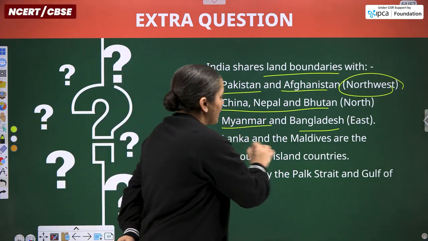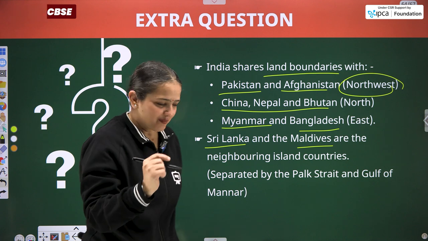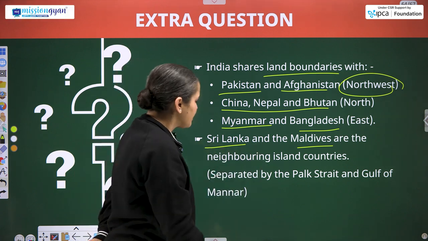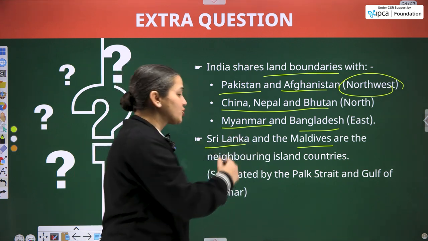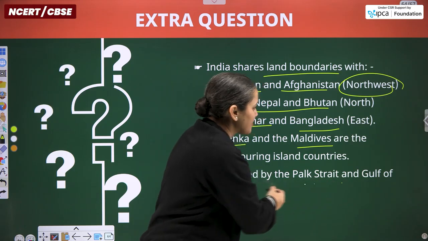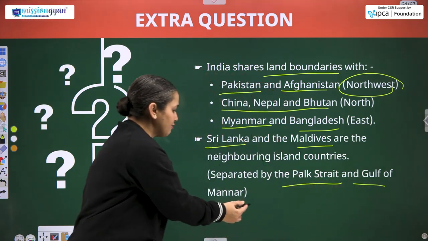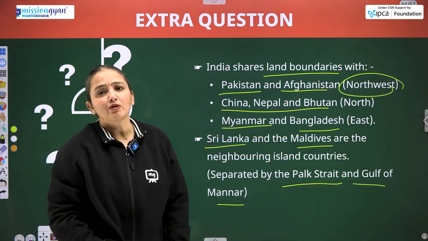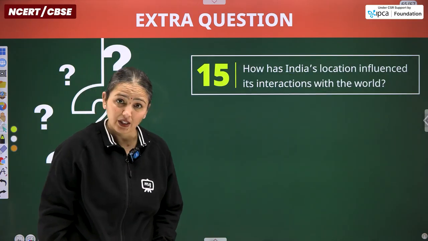Then Sri Lanka and Maldives are maritime neighbors, island countries. India and Sri Lanka are separated by the Palk Strait and also the Gulf of Mannar. So these two features separate India from Sri Lanka.